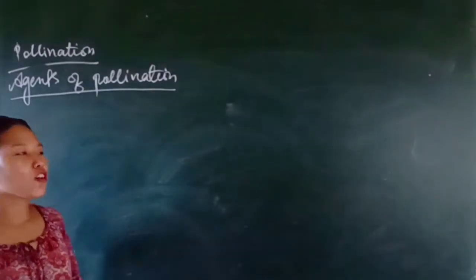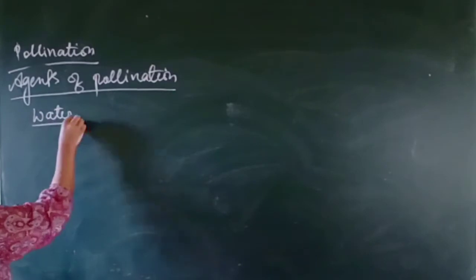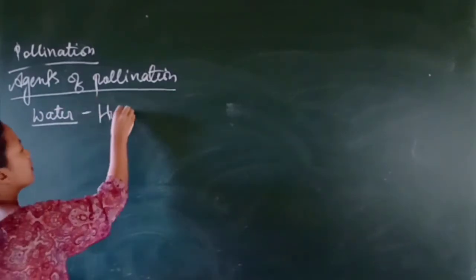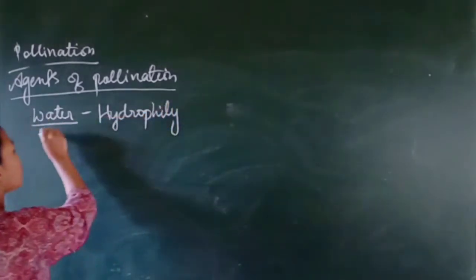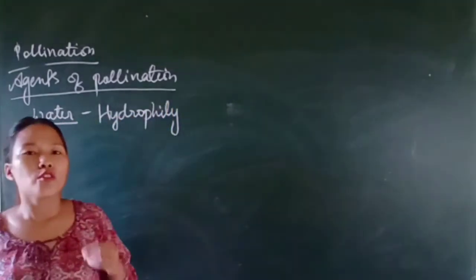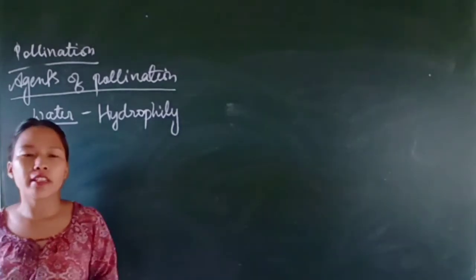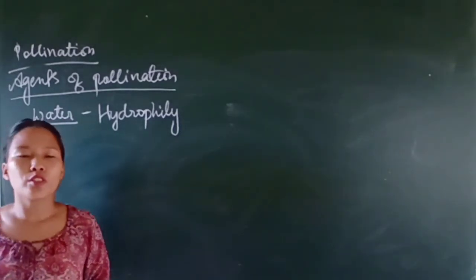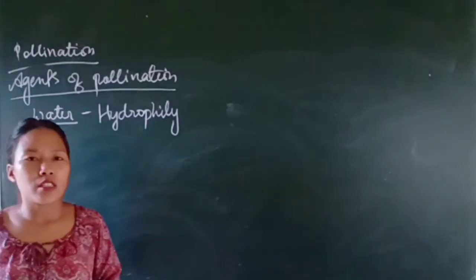Now, second agent of pollination is water, and pollination by water is called hydrophily. This pollination by water is not very common in the higher plants. Only about 30 genera, mostly monocots, exhibit hydrophily.